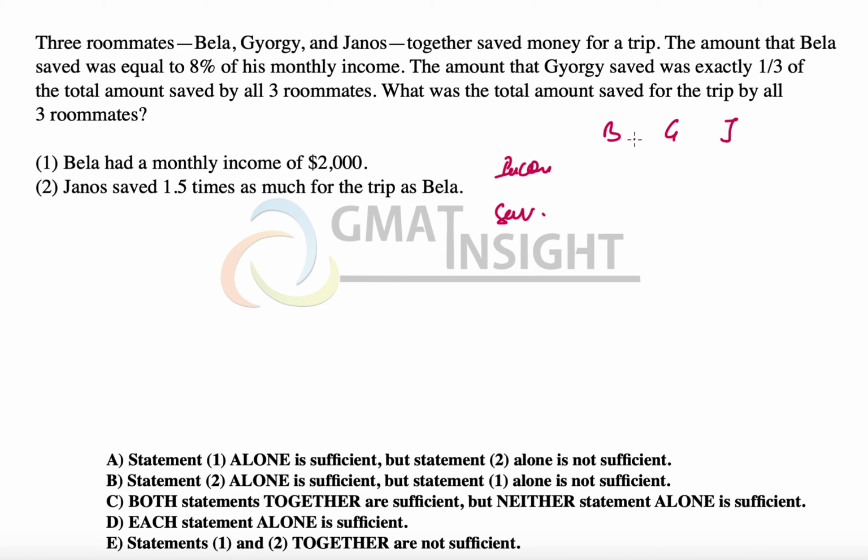The amount that B saved was 8% of his monthly income. Let's assume that B's monthly income was B. So the saving was 8% of B. The amount that G saved was exactly one third of the total amount saved by all the three. We don't know the saving of J yet. What was the total amount saved for the trip by all the three roommates? Let's assume that J saved X.